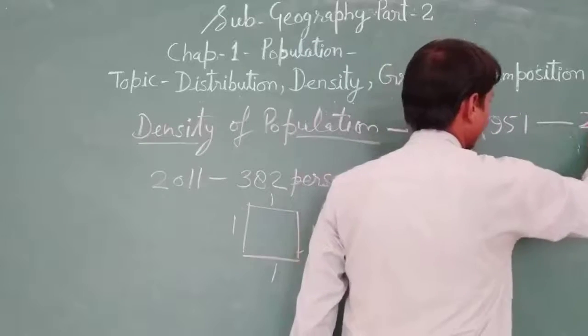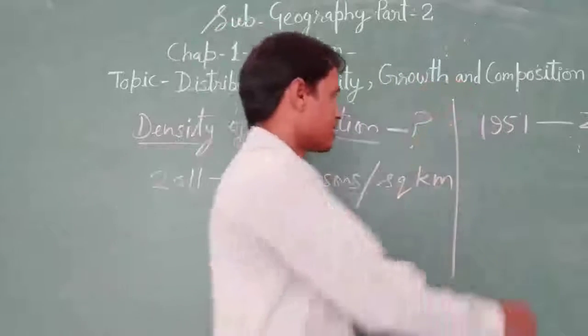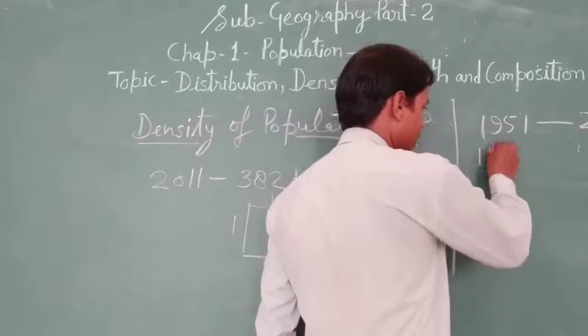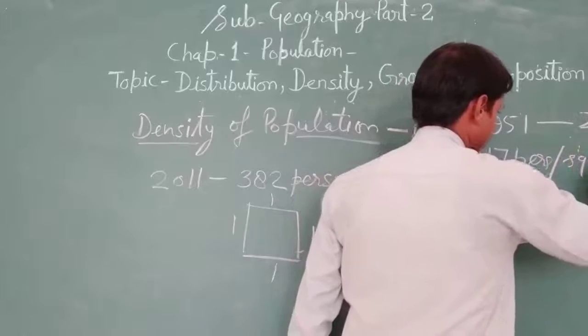1951 to 2011. The density of population in 1951 was 117 persons per square kilometer.